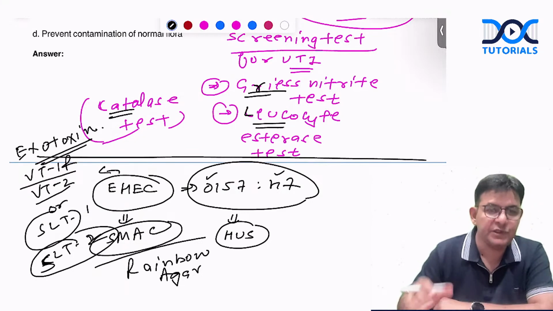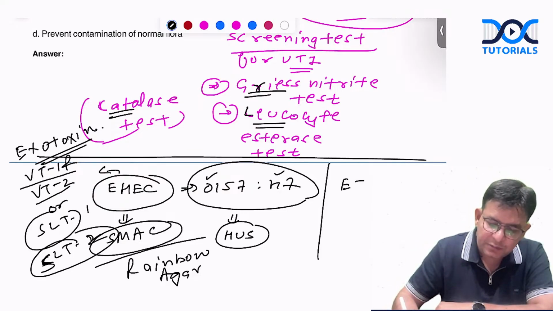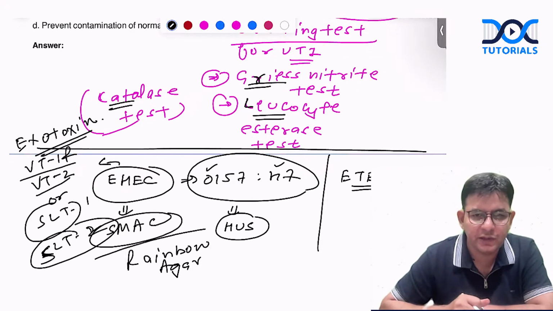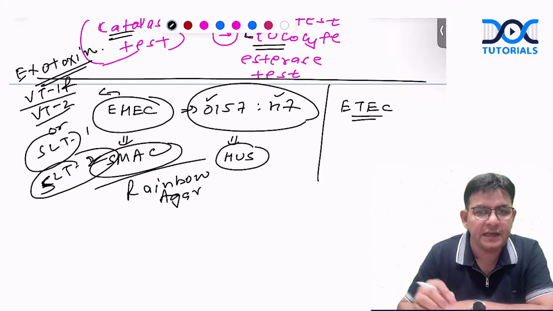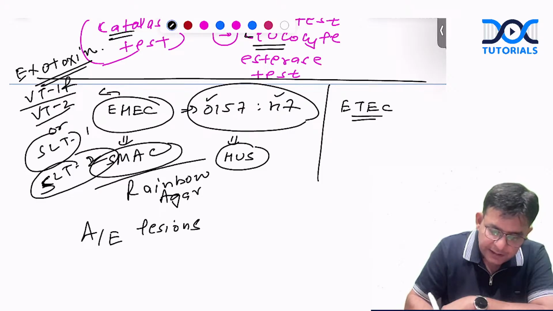Important: which E. coli is the most common cause of traveler's diarrhea? That is the ETEC. This is the most common cause of traveler's diarrhea. And which other E. coli causes traveler's diarrhea? EAEC. This sort of lesion, attaching and effacing lesions, is done by what?